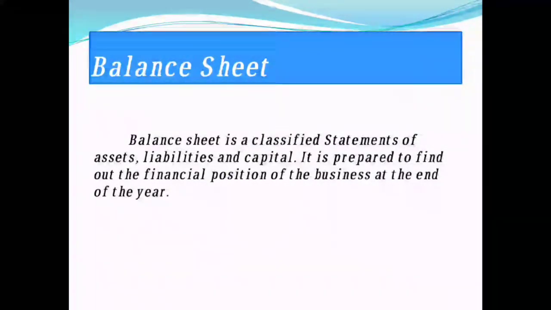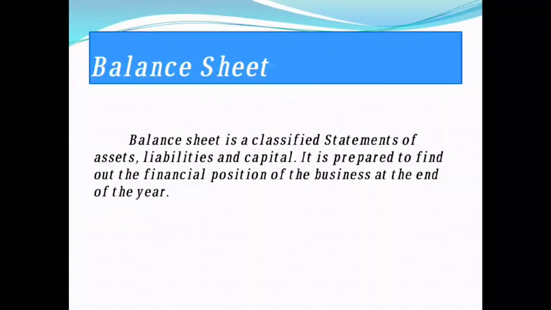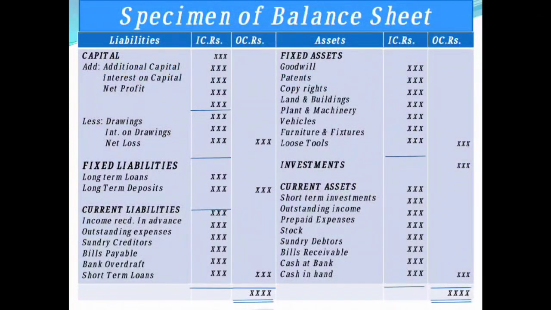It is a classified statement of assets, liabilities as well as capital. It means we are going to record all three here: assets, liabilities as well as capital, and it is prepared to find out the financial position of the business at the end of the year. Okay, we prepare this at the end of the year to find out the financial position of the business. So this is the specimen of your balance sheet.